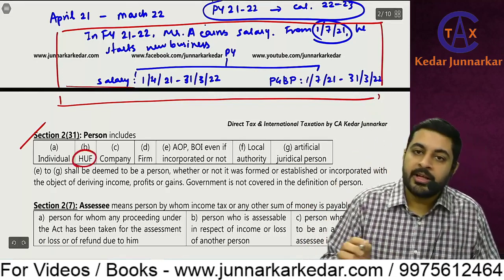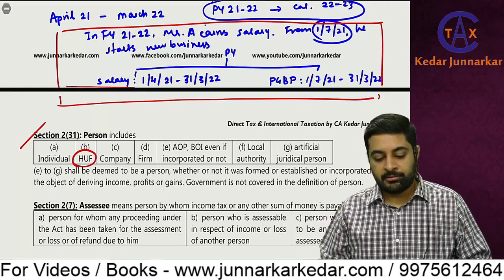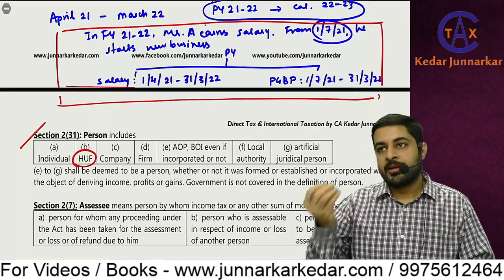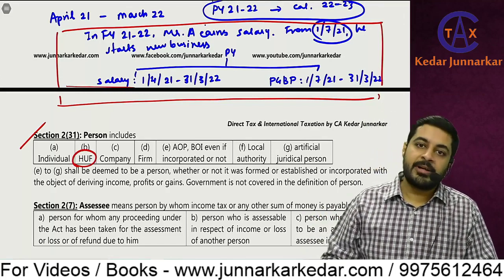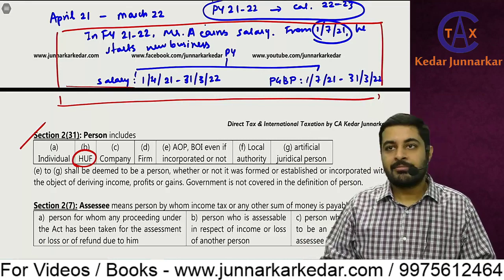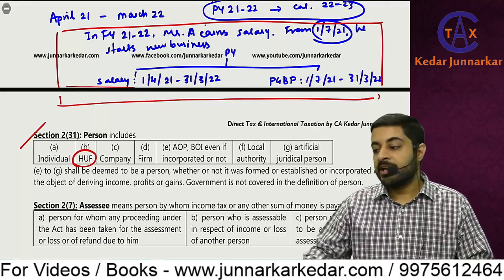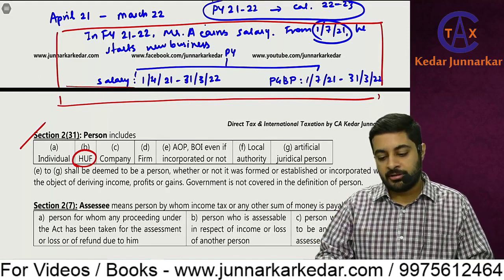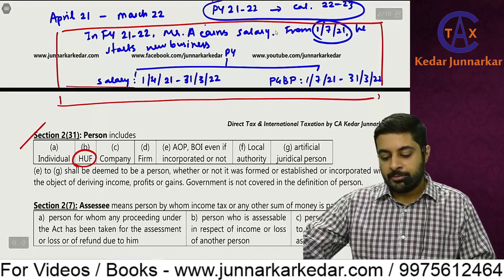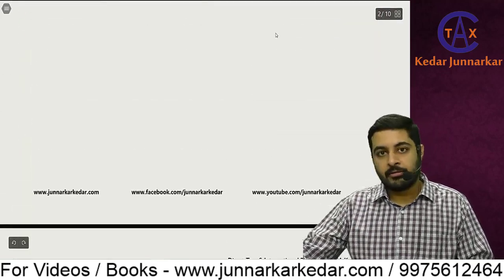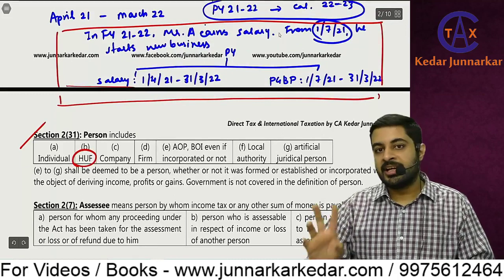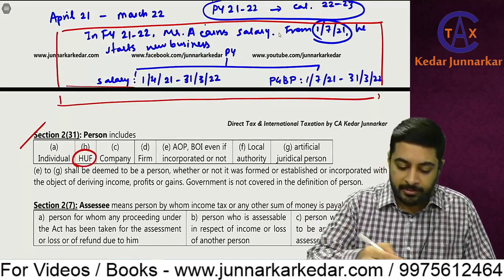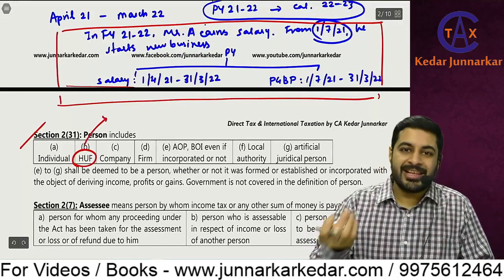HUF, that is Hindu undivided family. You will say, why is religion there in this income tax? Because as per Hindu law, the HUF is a separate legal entity. In the Income Tax Act, we don't have any gender related provisions, that is, separate provisions for men and women. Age related is there, like senior citizens, that we are going to study, but gender related is not there. Religion related also not given. But here Hindu undivided family is, what is this HUF?